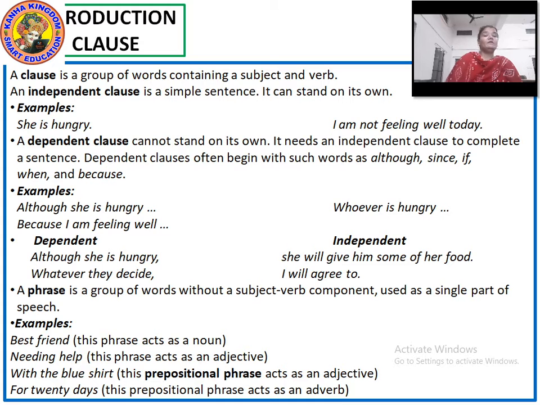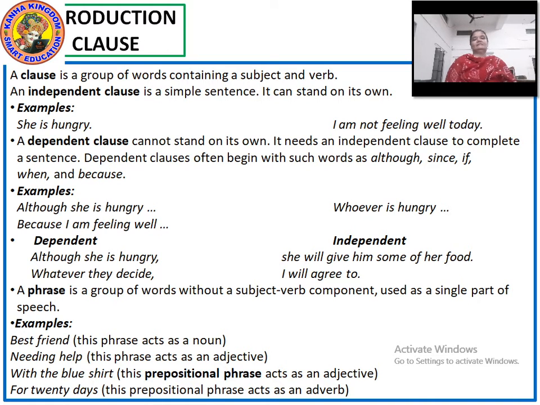Now, some examples we'll first read and then we'll move further. Best friend, this is a phrase, and this phrase acts as a noun. Needing help, this is also a phrase and it acts as an adjective. With the blue shirt, here is a prepositional phrase with an adjective. The boy with the blue shirt is my brother. We write sometimes this way, right?